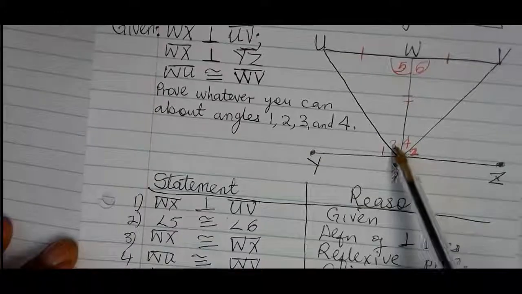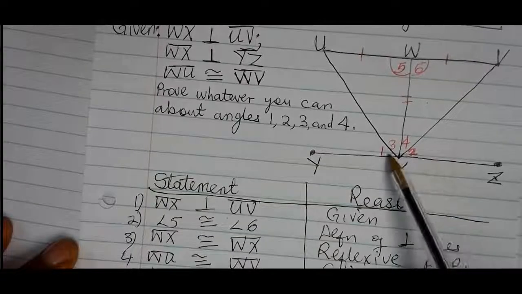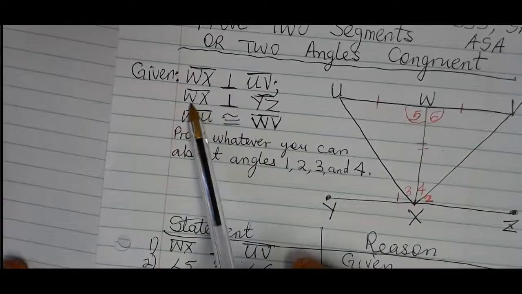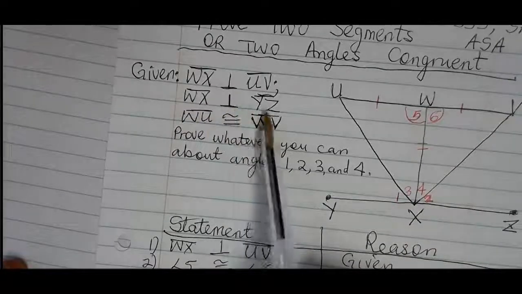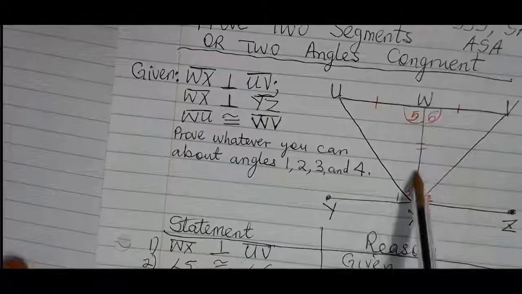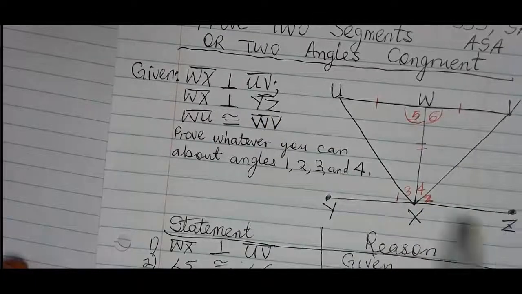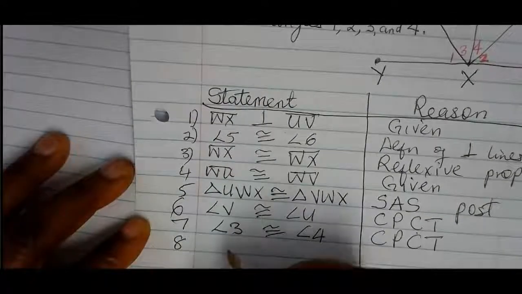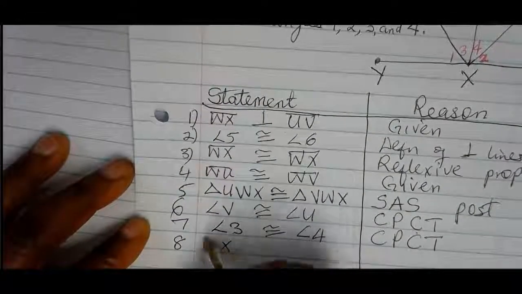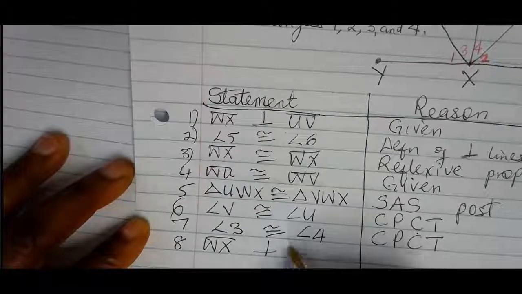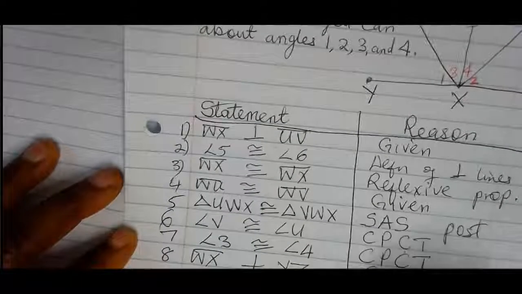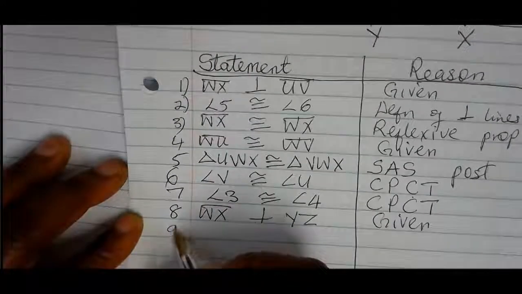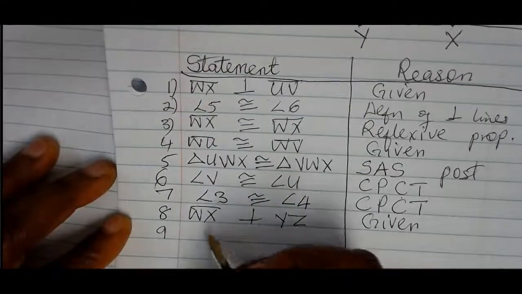So now what can we say about angle 2? Well, we go back to what is given. We are told that WX is also perpendicular to YZ. So let's write that down: WX is perpendicular to YZ, and it's given.